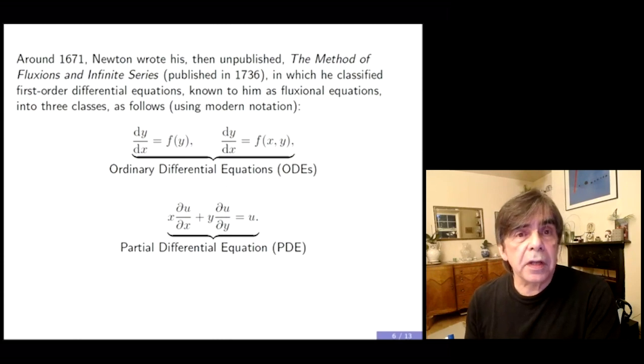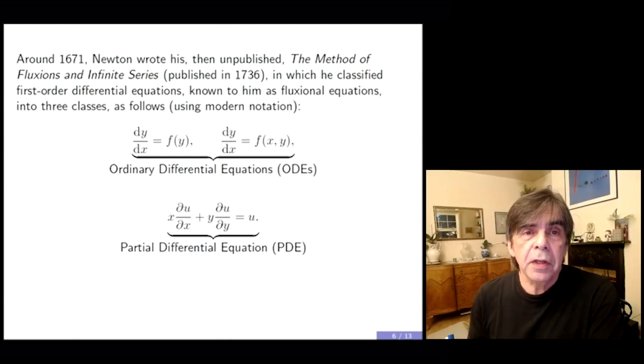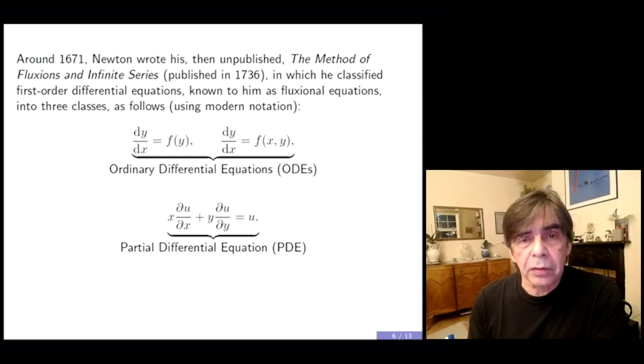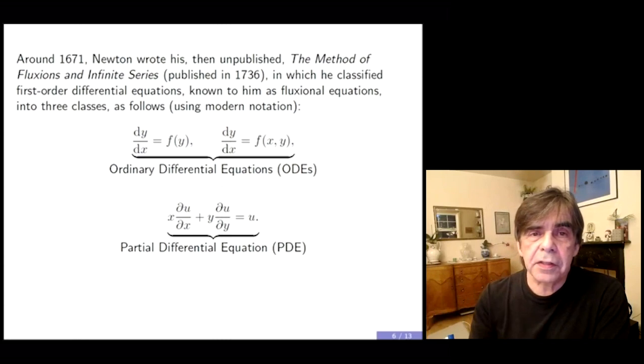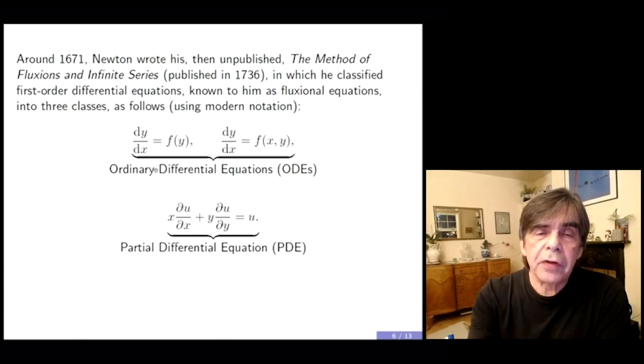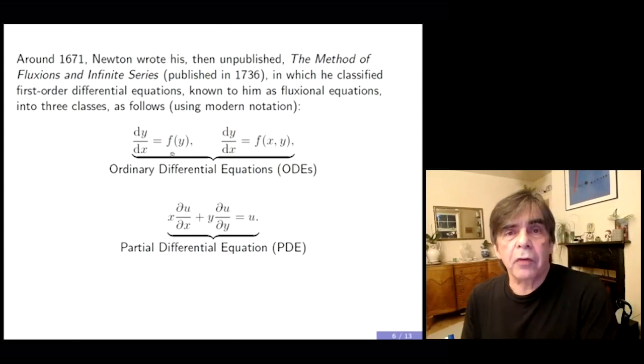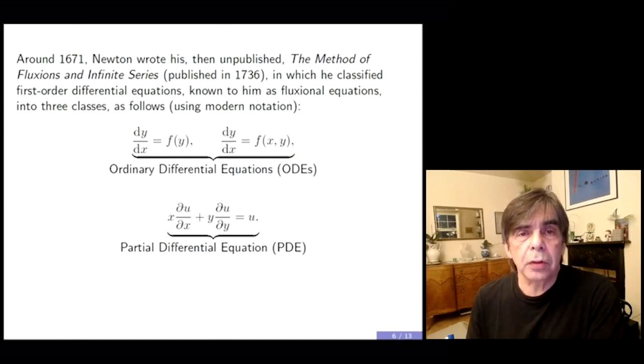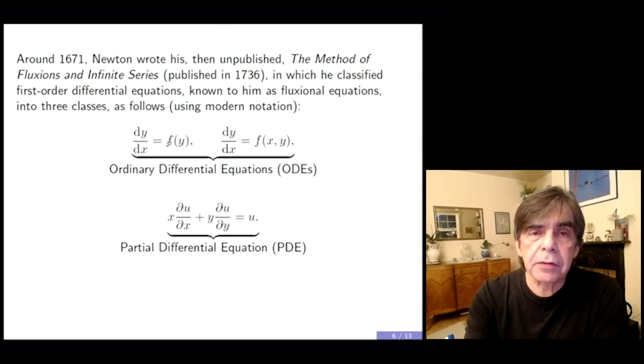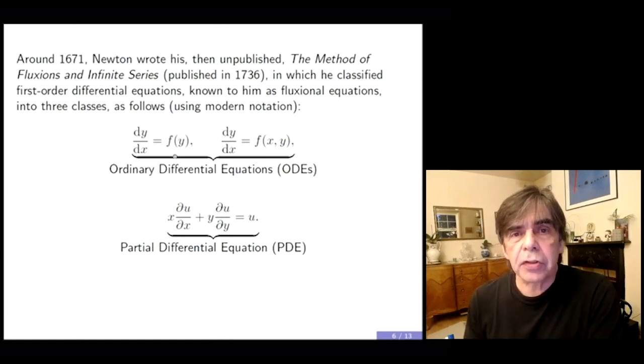But in this work, he classified first order differential equations known to him as fluxional equations at the time into three classes. So in modern notation, these equations that Newton classified as fluxional equations, differential equations in today's language, were this ordinary differential equation dy/dx = f(y), which is these days called an autonomous first order differential equation, because there is no dependence of this function f appearing on the right hand side of the differential equation on the independent variable x.